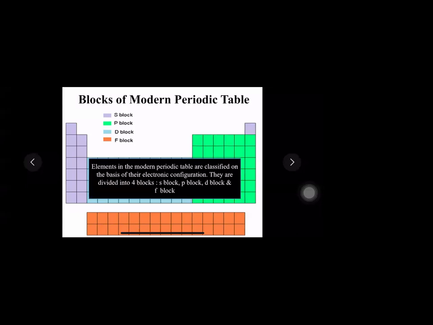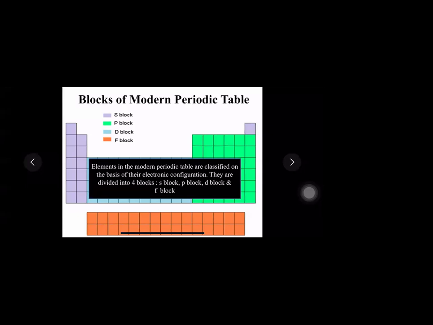Shell-wise distribution of electrons. And how many shells do we know? 4 shells. We have already studied all this in lower standard, students. Which are the 4 shells? K, L, M, N. And their individual capacities 2, 8, 18, and 32.